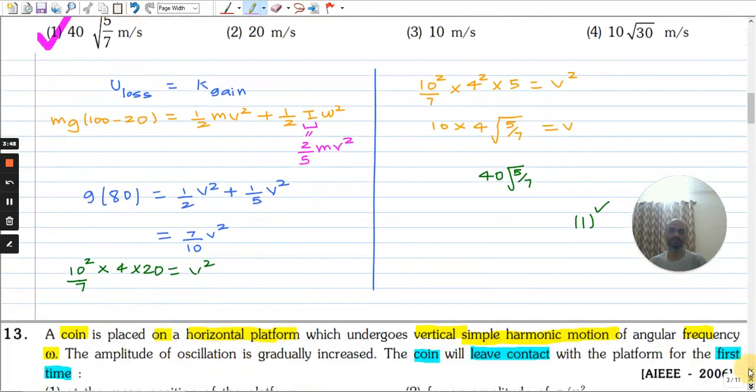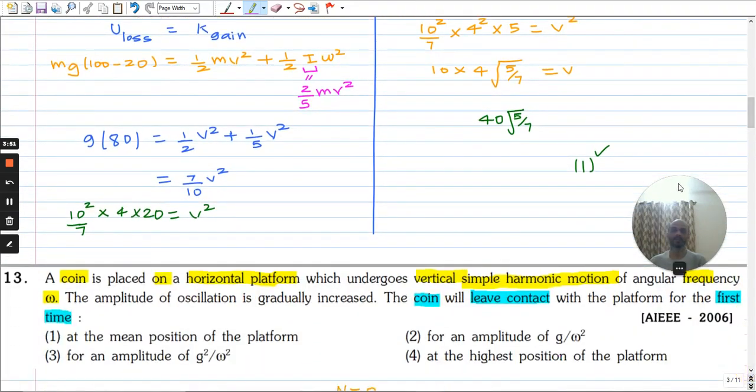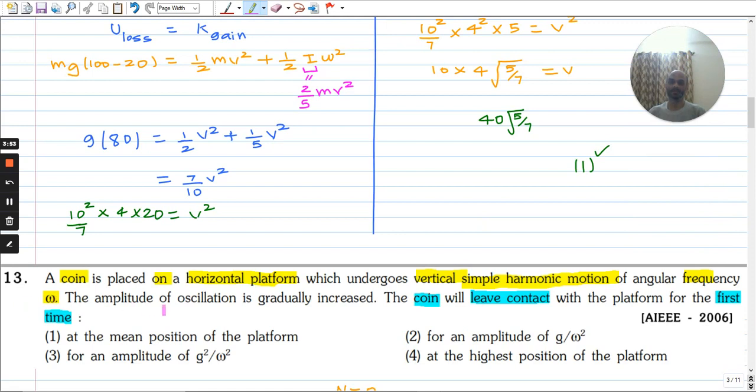Let's move to the next question. A coin is placed on a horizontal platform which undergoes vertical simple harmonic motion of angular frequency omega. The amplitude of oscillation is gradually increased. The coin will leave contact with the platform for the first time. Four options are given: at the mean position of the platform, for an amplitude of g by omega square, for an amplitude of g square by omega square, and the fourth option is at the highest position of the platform.